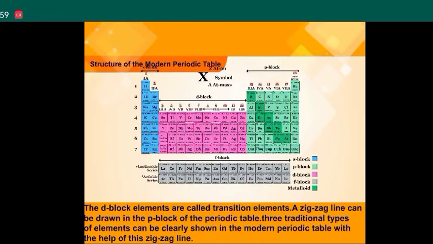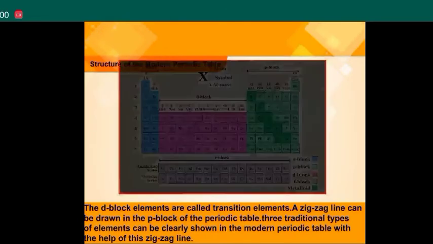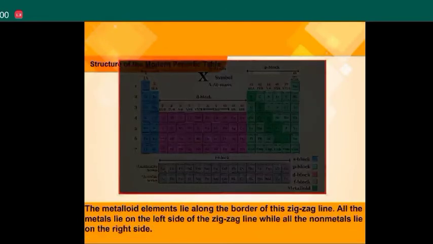The d block elements are called transition elements. A zigzag line can be drawn in the p block of the periodic table. The three traditional types of the elements can be clearly shown in the modern periodic table with the help of this zigzag line. The metalloid elements lie along the zigzag line, all the metals lie on the left side of the zigzag line, and all the non-metals lie on the right side.